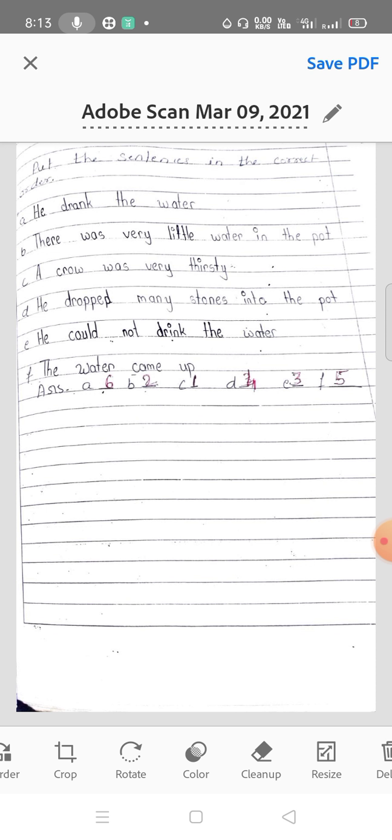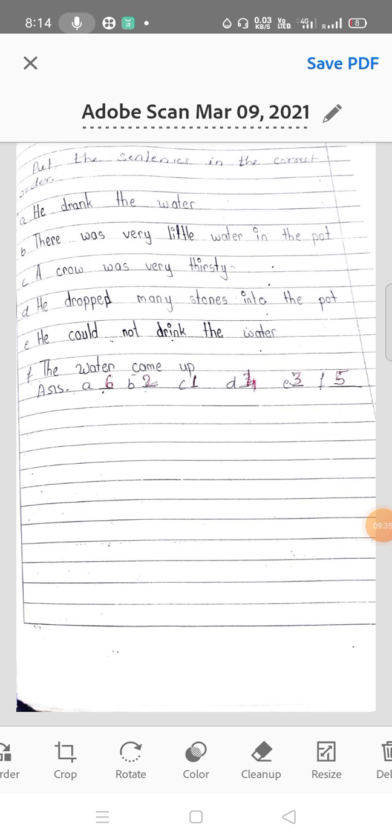Okay, first sentence is C. A crow was very thirsty. Second sentence: there was very little water in the pot. E. He could not drink the water. D. He dropped many stones into the pot. F. The water came up. And A. He drank the water. You have to reorder like this story.